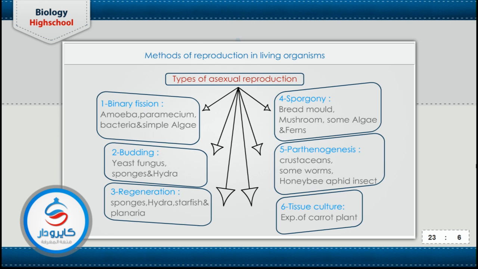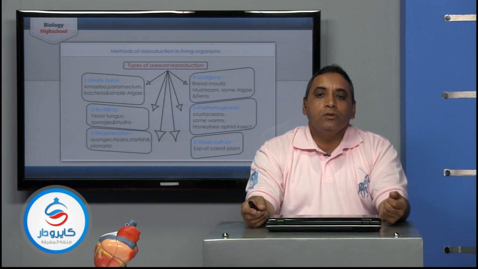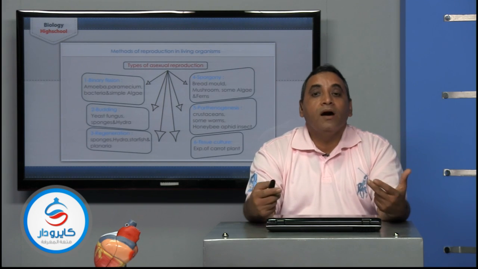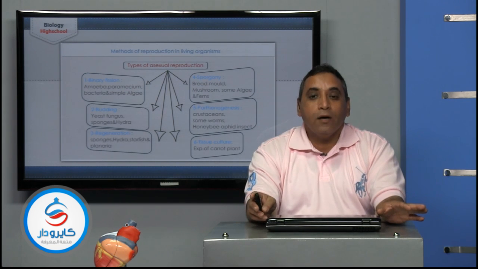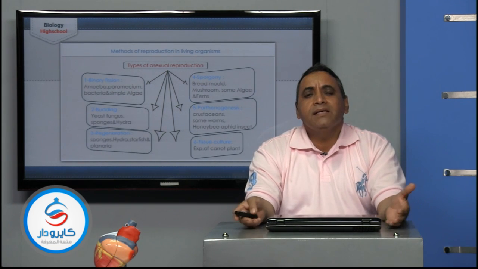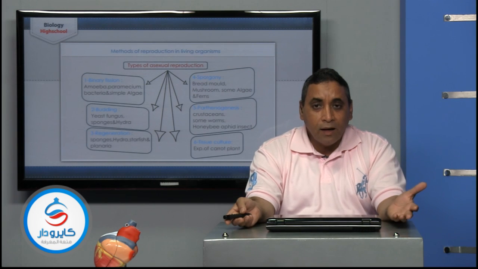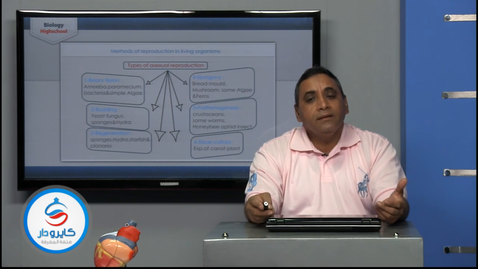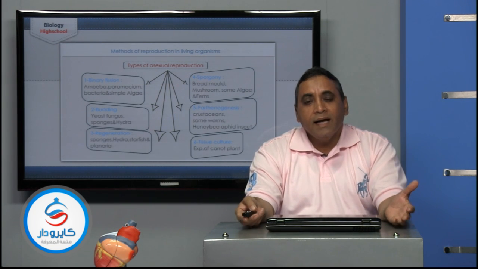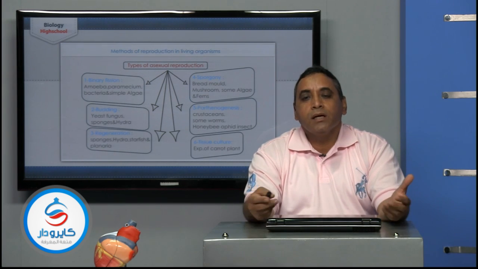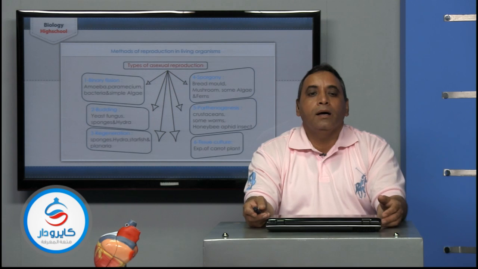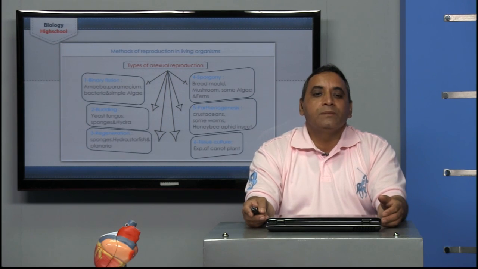What about parthenogenesis? It is the fifth kind of asexual reproduction. Parthenogenesis is the ability of the unfertilized ovum to develop and produce a complete individual without fertilization. That may take place naturally, as in the honeybee and aphid insect, or may take place artificially, as in some worms, crustacea, amphibia, and many living organisms.